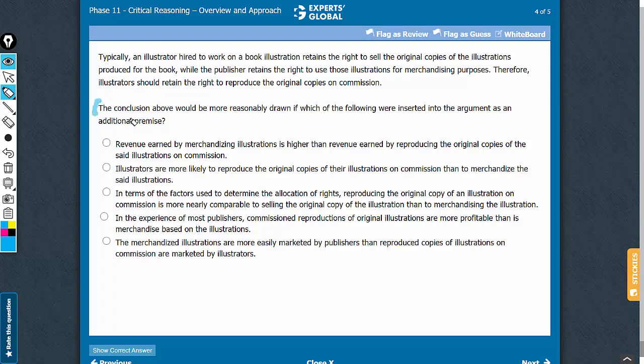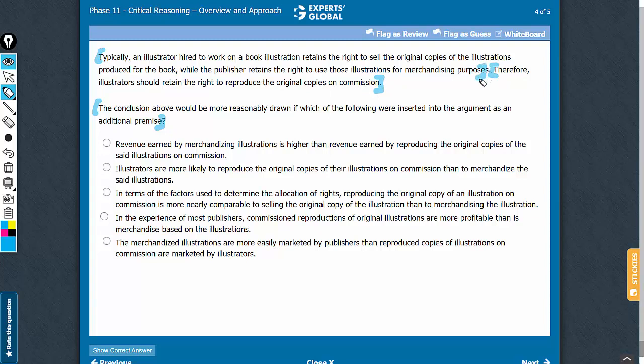The question stem sounds a bit fancy, but practically this simply means we need to figure out an answer choice that strengthens the argument. So this is a strengthening question. The last sentence of the paragraph is the conclusion here, and the missing link is between all the information provided and the conclusion here.